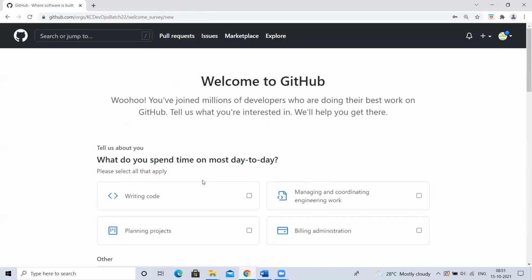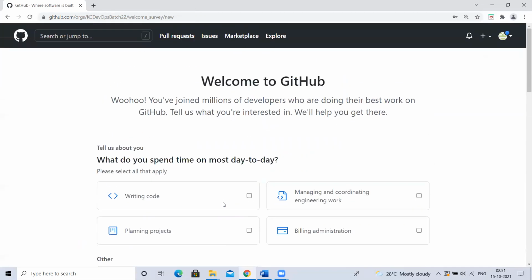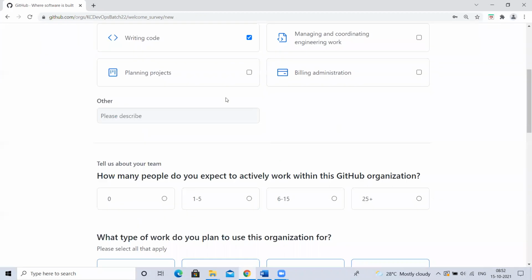It is asking a few questions, just for their metrics and all. If you want to, you can answer. Write code, not write code, anything you can select, or you can give something like practice, explore.